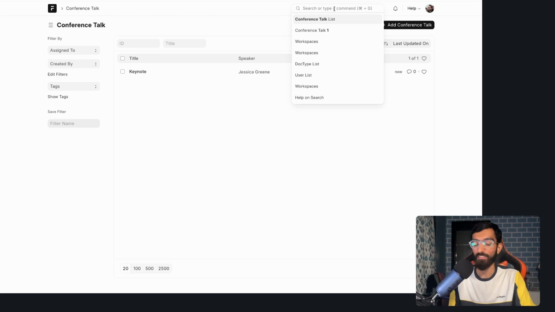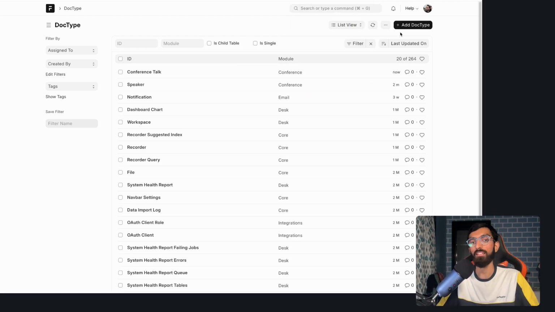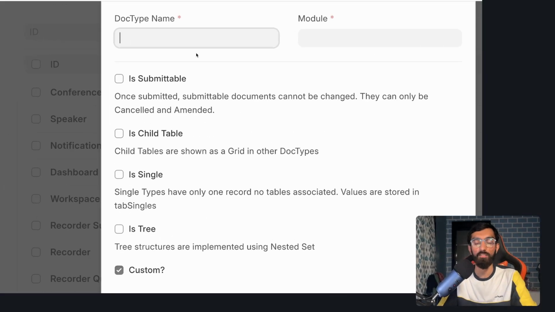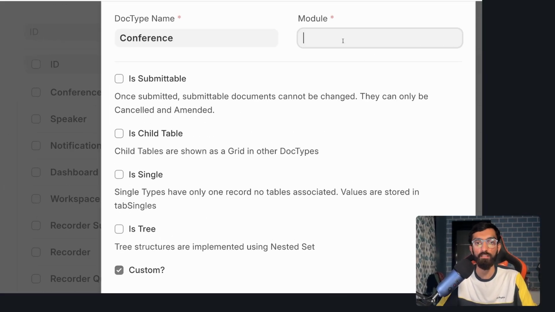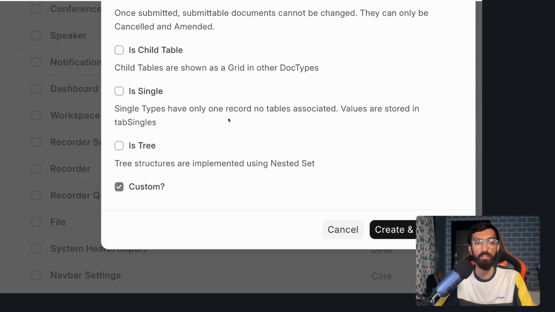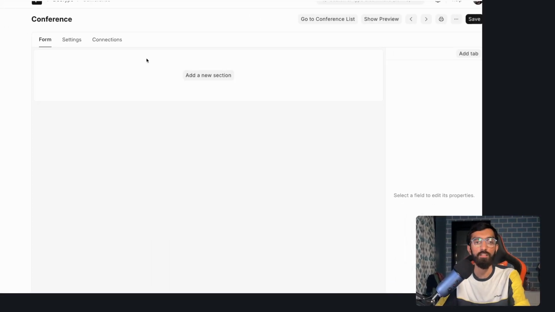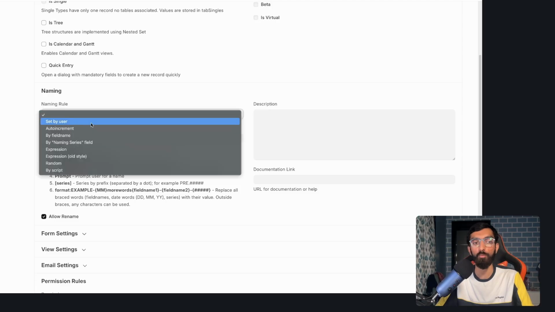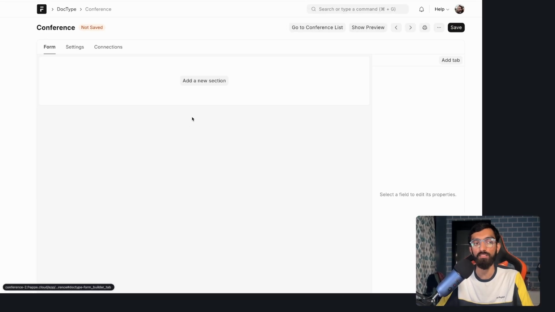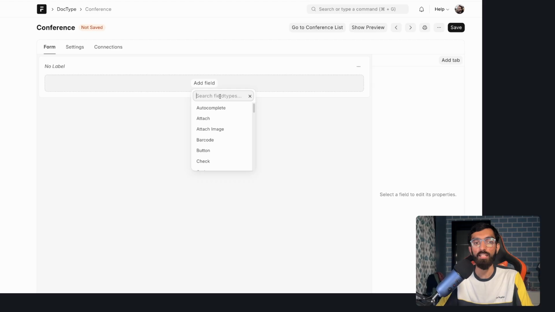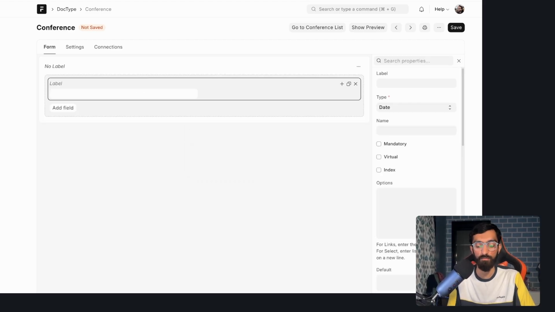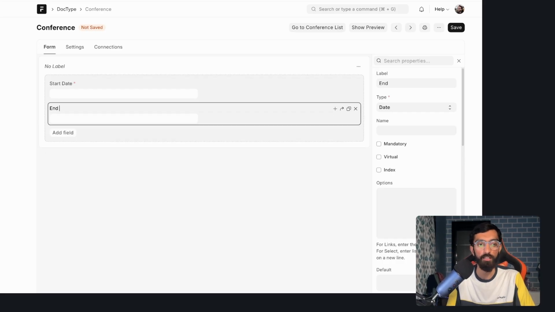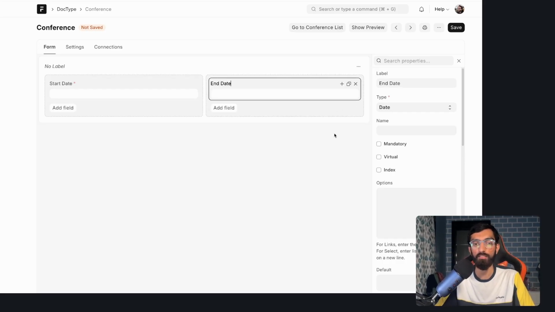Let's have the conference itself. So maybe they want to run multiple conferences, right? So I will create a new doctype for conference in the conference module and hit save. For conference, I want the naming rule to be set by the user because it will be unique anyway. Let the user set it. And then I want a date field, start date, right? Let's make it mandatory. And I want an end date, which will again be date type. Let's split it to 2 columns.